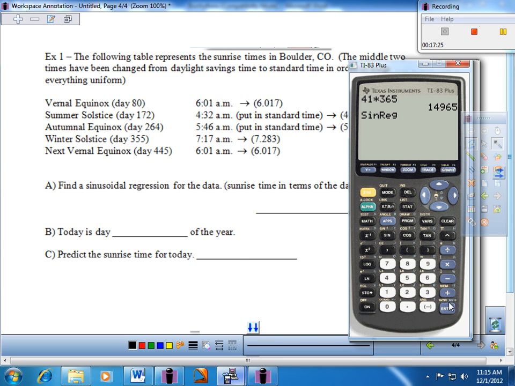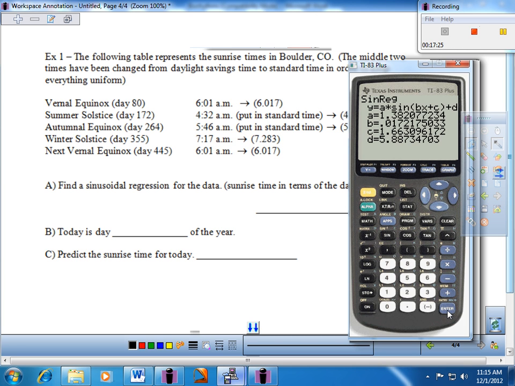I've done this before with you. If you want to go ahead and hit Enter at this stage, that's fine. I like hitting Vars and going ahead and pasting this into the y equals. So I'm going to do exactly that, everybody. I'm going to hit Vars. There we go. Move it over to the Y and put it into Y1. And so let's do that. And we should get our nice sinusoidal regression.